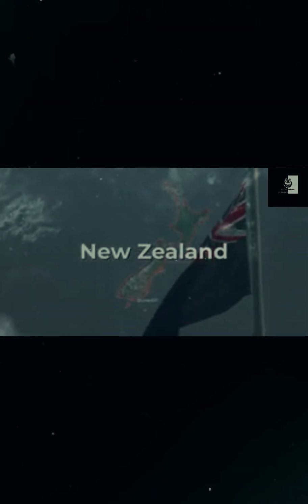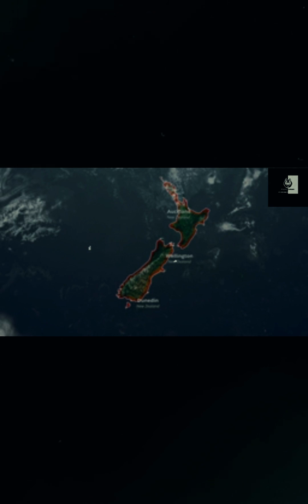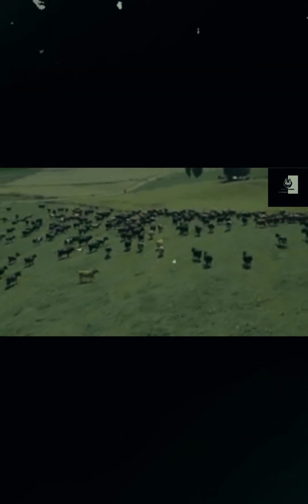Let's move over to New Zealand now. Found in the southwest Pacific Ocean, New Zealand's animal and plant life has evolved in unique ways, adapting to the island's climate, landscape, and ecological pressures.